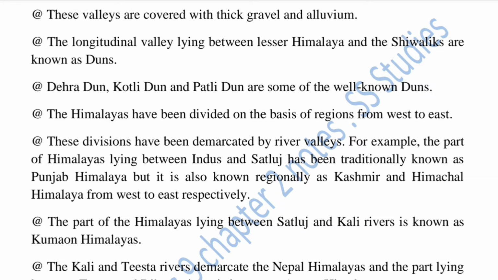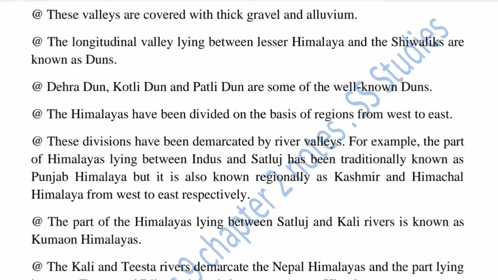The Himalayas have been divided on the basis of regions from west to east, and these divisions have been demarcated by river valleys. For example, the part of the Himalayas lying between Indus and Satluj has been traditionally known as Punjab Himalaya, but it is also known regionally as Kashmir and Himachal Himalaya from west to east respectively.